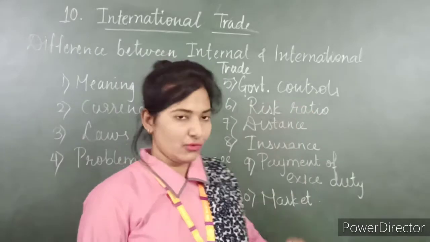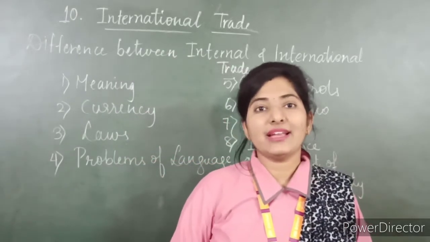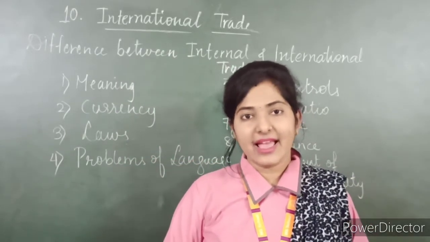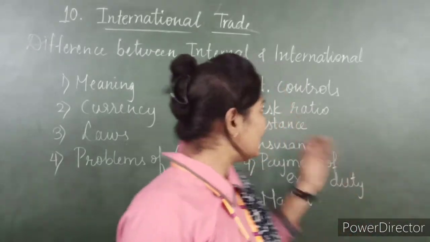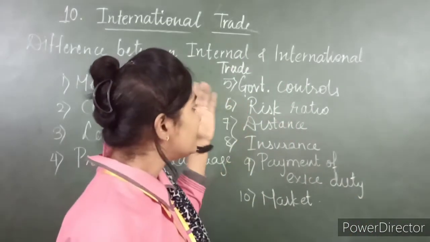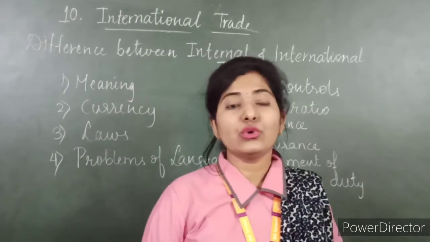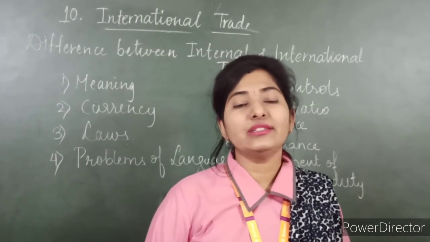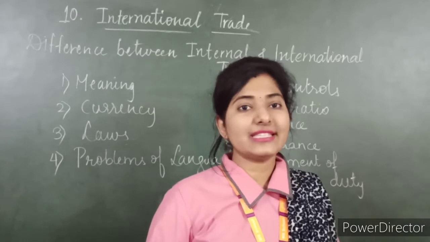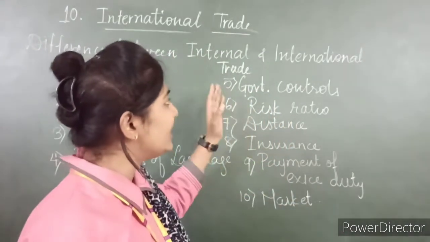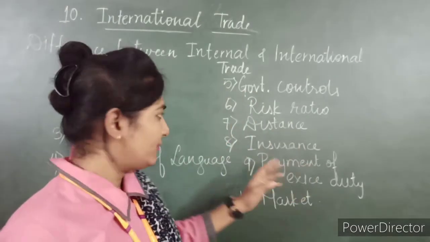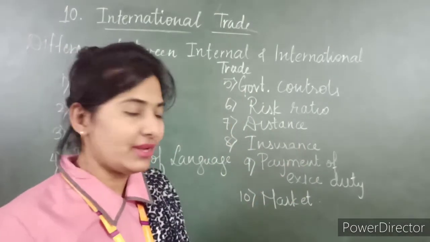Then risk ratio. In internal trade, less risk is there as the goods are transported in the same country. But in international trade, risks are more because goods are transported through different routes. You can say sea routes or airways. So risks are more in international trade as compared to internal trade.